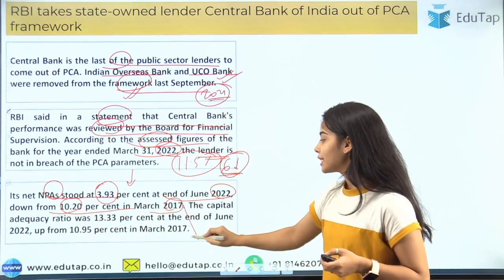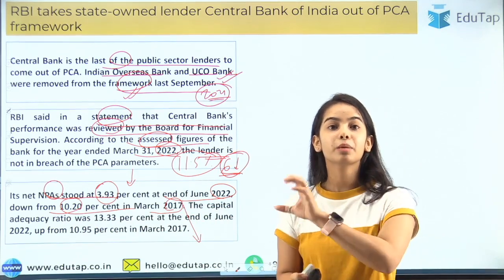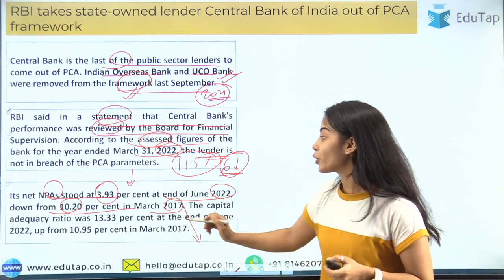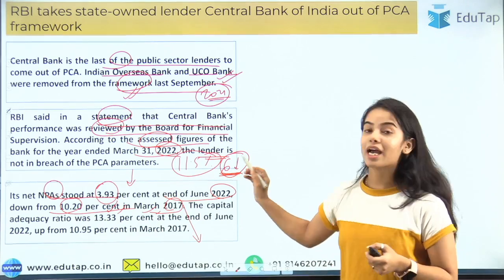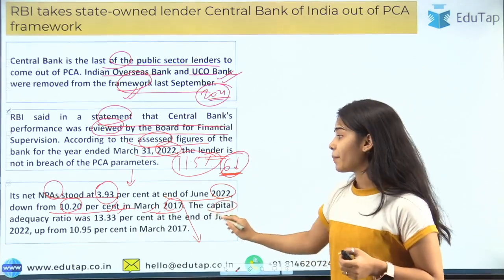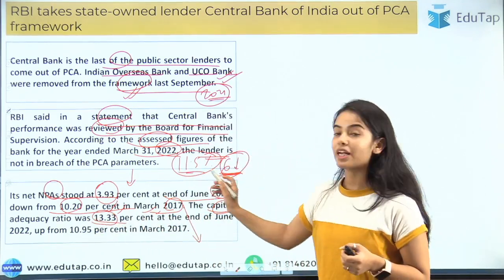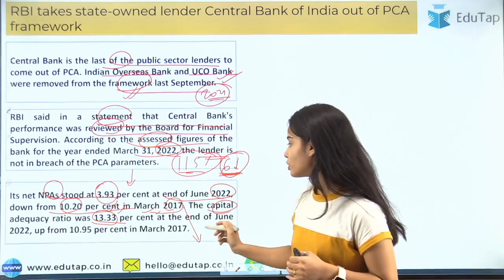So you can see why the Central Bank of India was kept under the PCA framework, because the net NPAs were very high, nearly 10.2% in March 2017, far above the 6% mark that the banks have to maintain. The capital adequacy ratio was 13.33%, which is above 11.5%, the minimum the banks have to maintain, so it is also good.